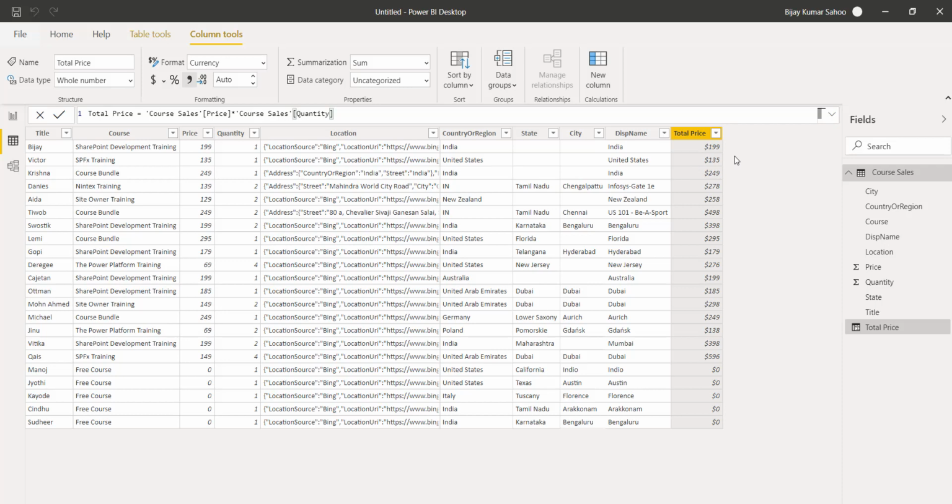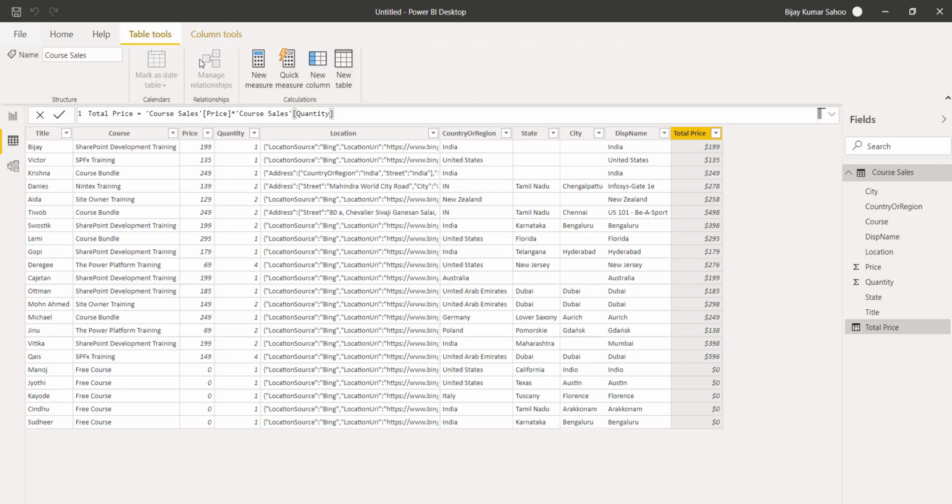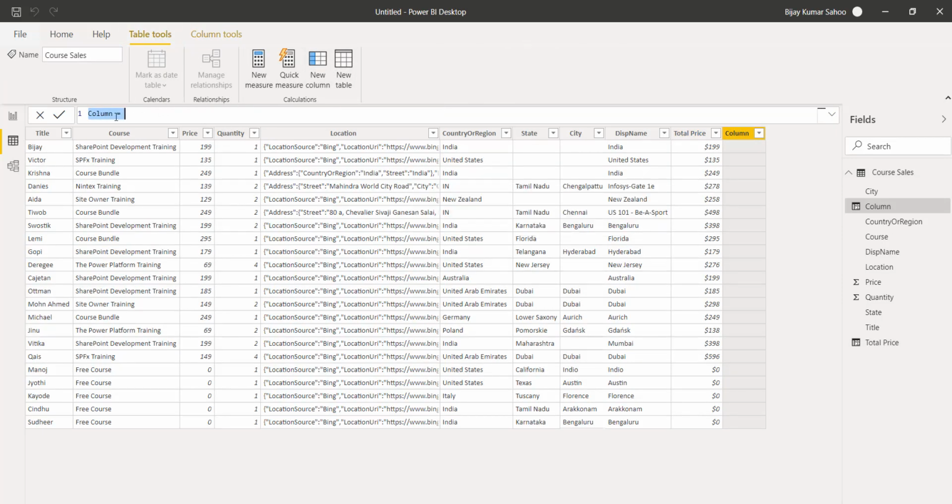The other way you can do this is, let's say we have two columns here. One column is state and then city or the display name, and we can actually concatenate these two. For example, I will create one more column. I'll go to the table tools, click on new column, and then I will say exact location.